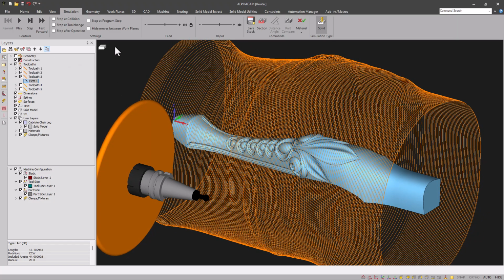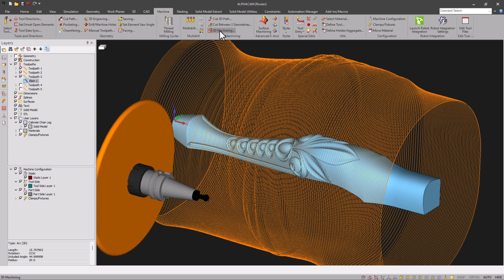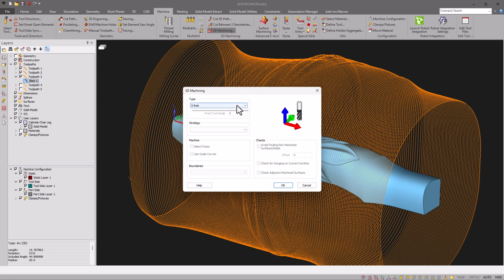The new toolpath can be found under 3D machining. Select the new type called fourth axis rotary part machining, then choose the new strategy called cylindrical profiling with disc.